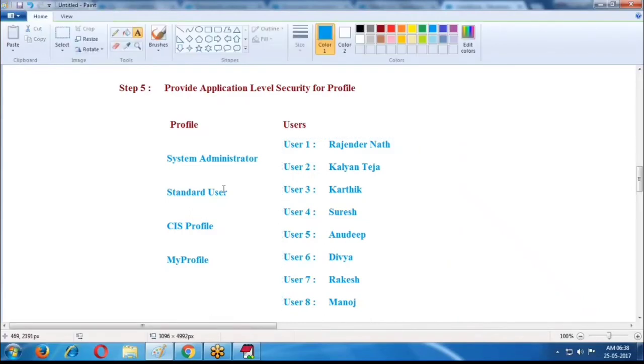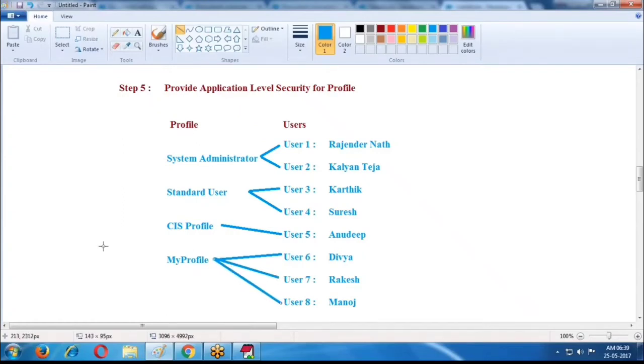Like this we have some users. These are the profiles, and these are the users. The profiles are using different users.